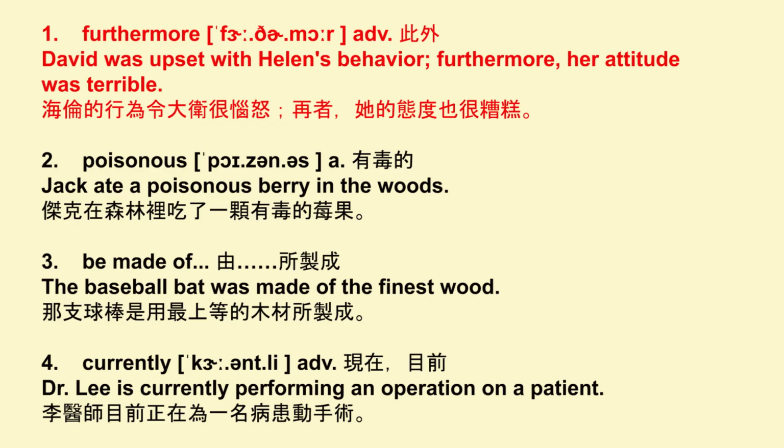Vocabulary. Furthermore. Furthermore. David was upset with Helen's behavior. Furthermore, her attitude was terrible. Poisonous. Poisonous. Jack ate a poisonous berry in the woods. Be made of. Be made of. The baseball bat was made of the finest wood.